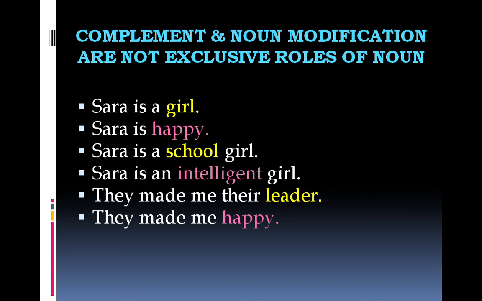If a word functions as the complement of any kind, subjective complement or objective complement, or as a noun modifier, it does not necessarily make it a noun. But if a word functions as the subject of a sentence or an object of any kind, it makes it a noun. That's the difference. We need to remember that subject and object are exclusive basic roles of nouns. The other roles are not. They are optional and they are shared.